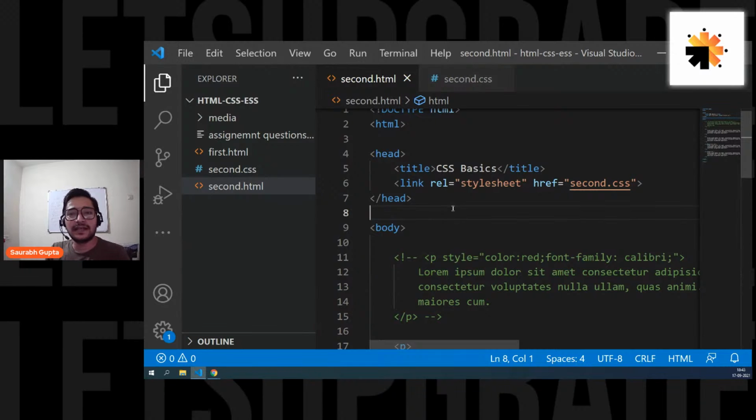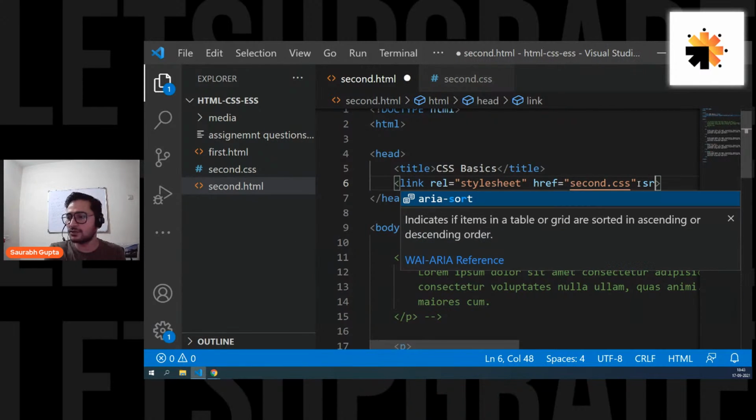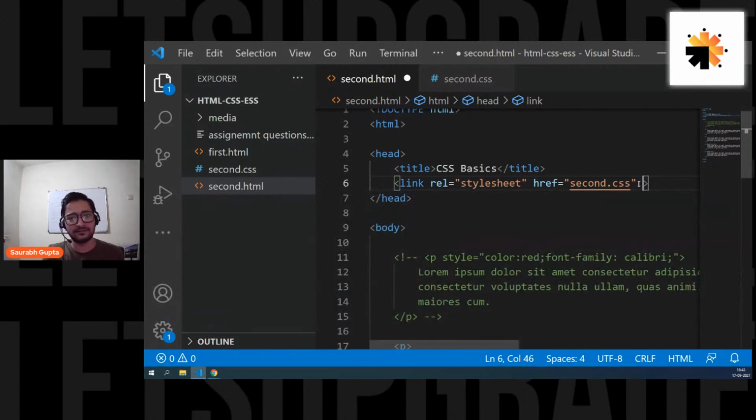So that's why it is called external CSS, because it's not in the same file, it's in a separate file. That's it. Can we use src instead of href in the link tag? No, Raj, because href is the attribute that is available in the link tag. Is that clear, Raj? You cannot use src there because it's not even an attribute of the link tag. I have never used it. No, it's not even an attribute.